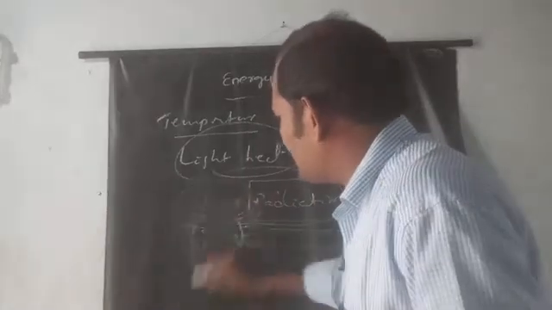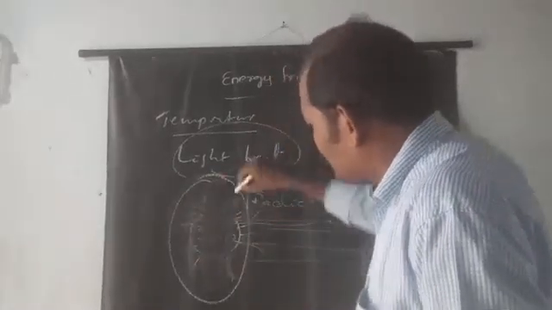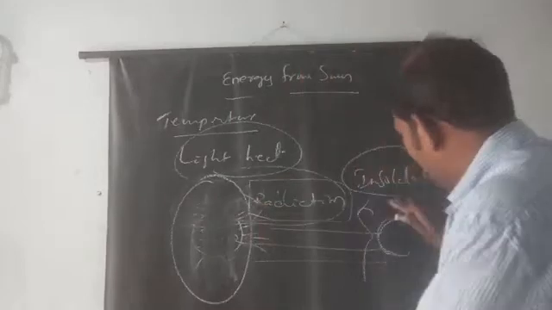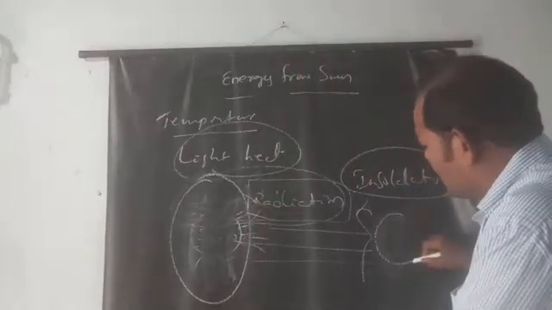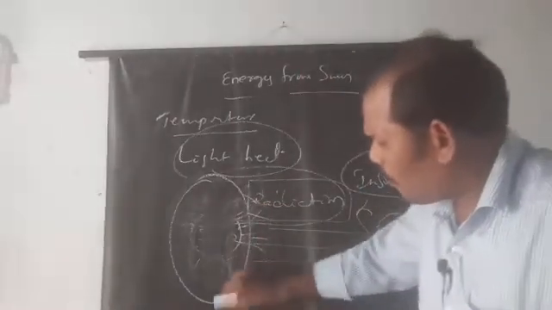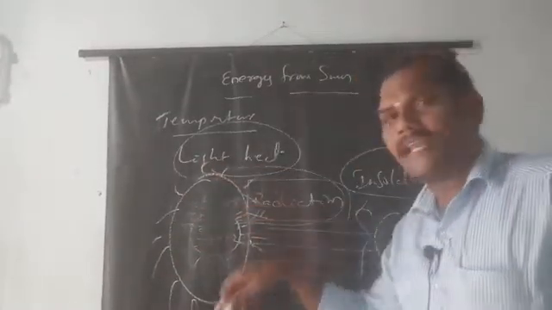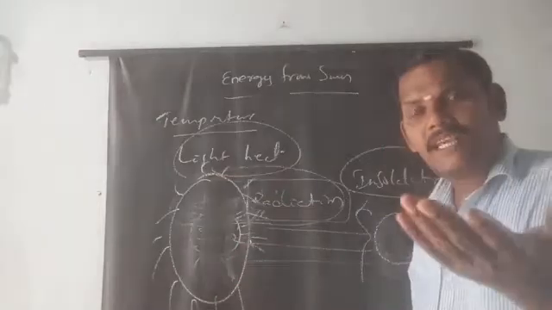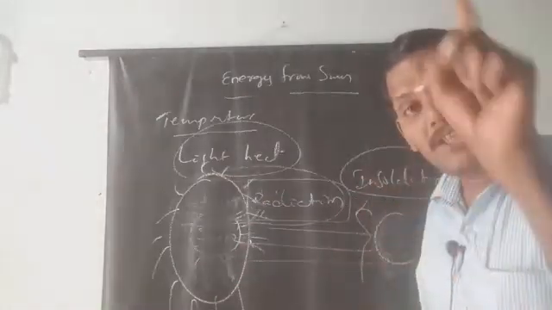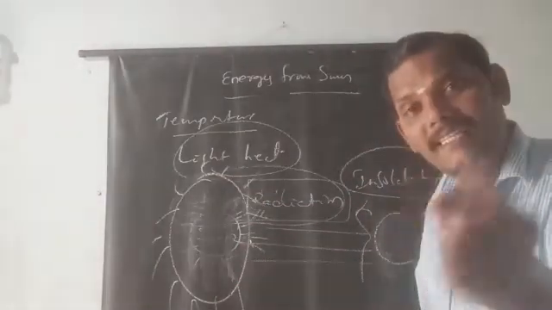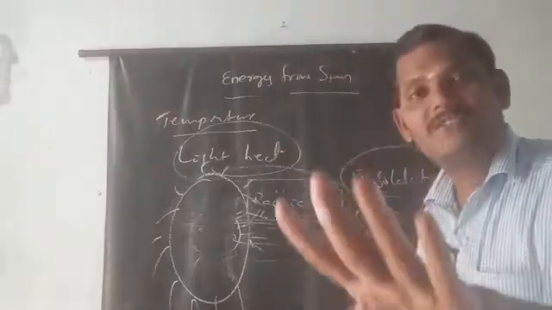Take an example: this is the earth and this is the sun. The sun continuously gives energy. The earth is smaller than the sun, right? The energy released by the sun is called solar energy. The energy received by the earth is called insolation.